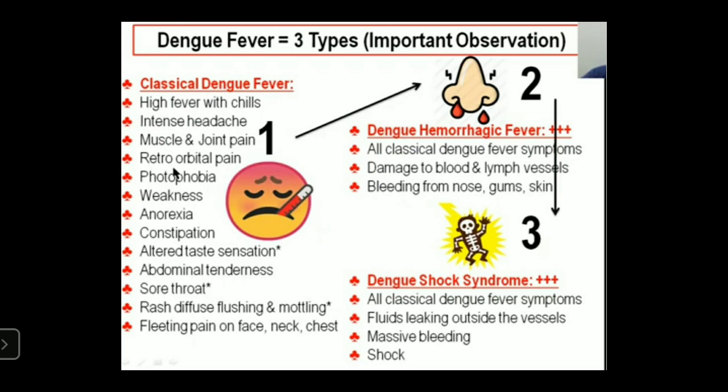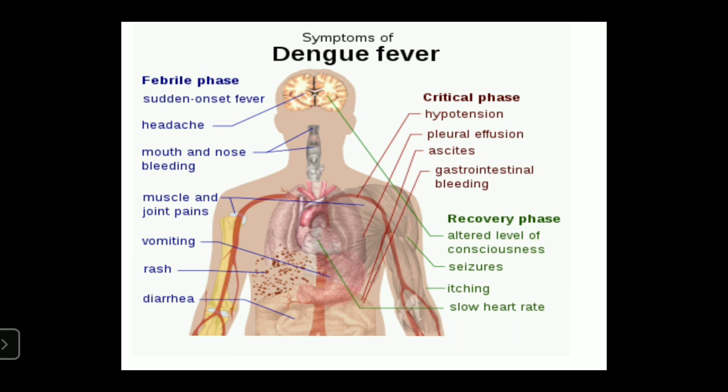In dengue hemorrhagic shock, it occurs due to fever and also leakage of fluids from the blood vessels, causing excessive bleeding and finally shock. These are the common symptoms of dengue fever. Next one, dengue hemorrhagic fever contains three phases: febrile phase, critical phase, and recovery phase.